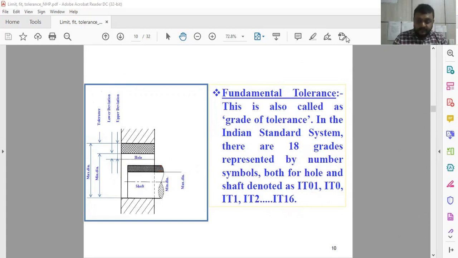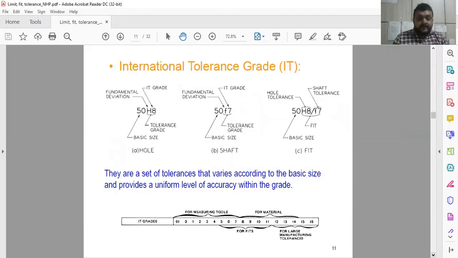Now you can see here how to use these things. The international tolerance grade IT that we have already decided, from 01, 0 and 1 to 16, the fundamental deviation, the IT grade and the basic size are given. So it is represented like this, 50H8 for the hole system, for example. Capital H means the H hole system. As we have decided, capital letter is represented as hole and small letter is represented as shaft. In the same way, small h should also be there.